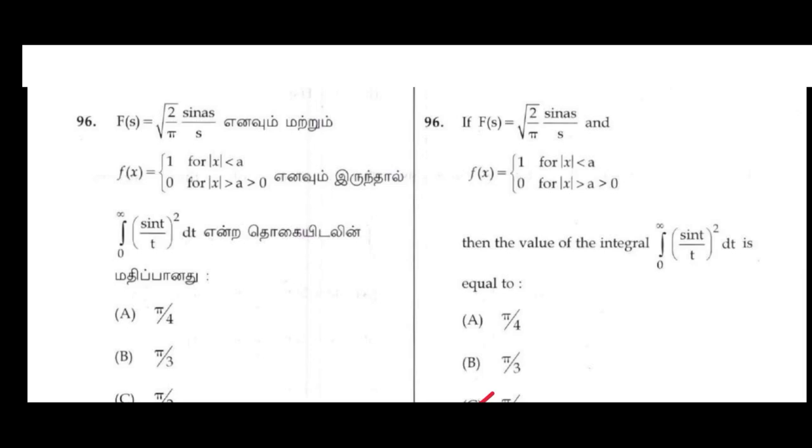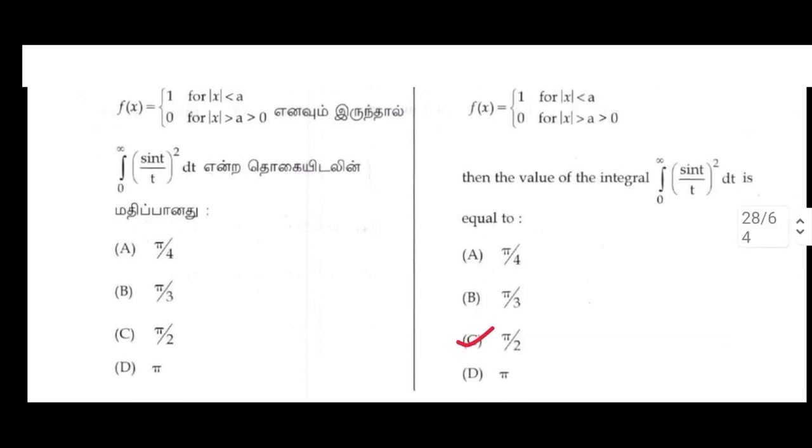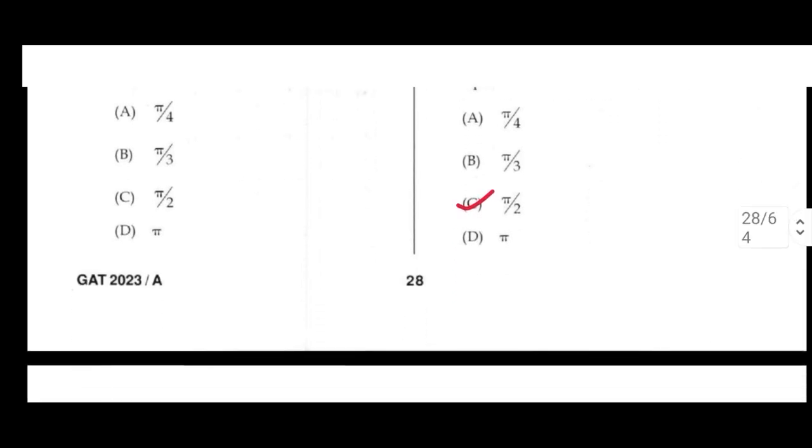and f(x) = 1 for modulus x less than a, 0 for modulus x greater than a greater than 0, then the value of the integral from 0 to infinity of (sin t by t) whole squared dt is equal to, C option, pi by 2.